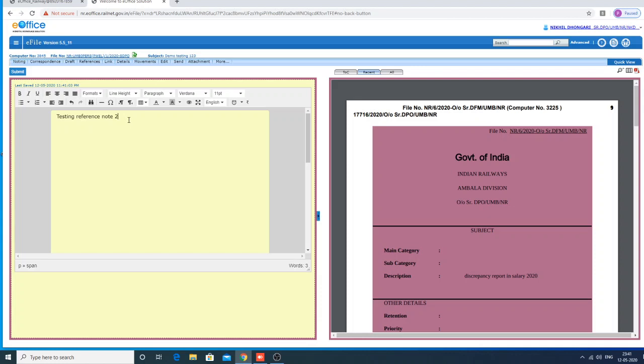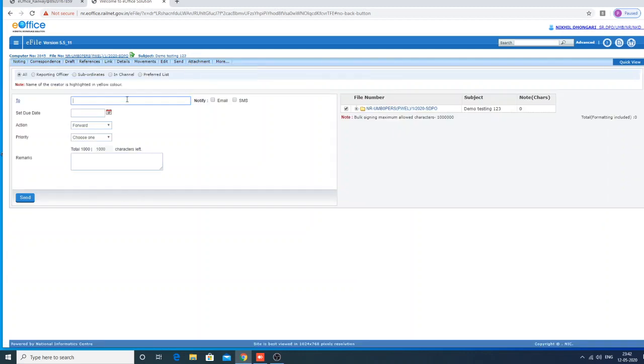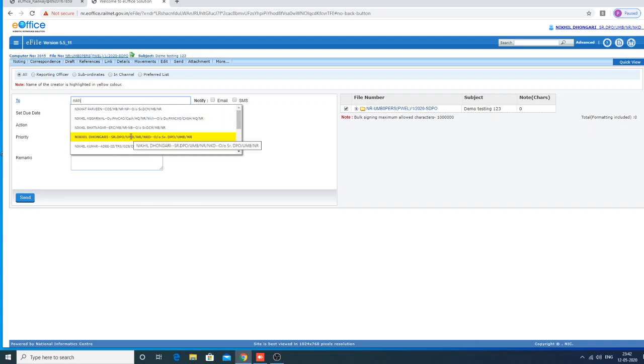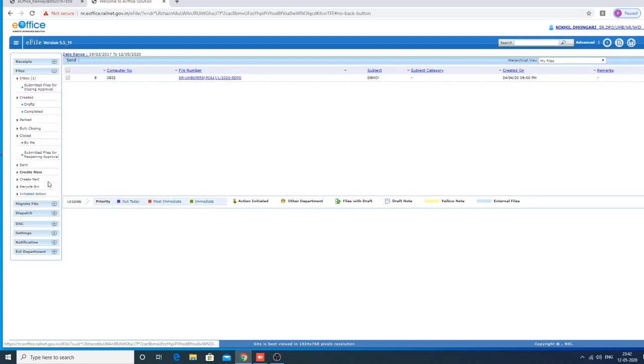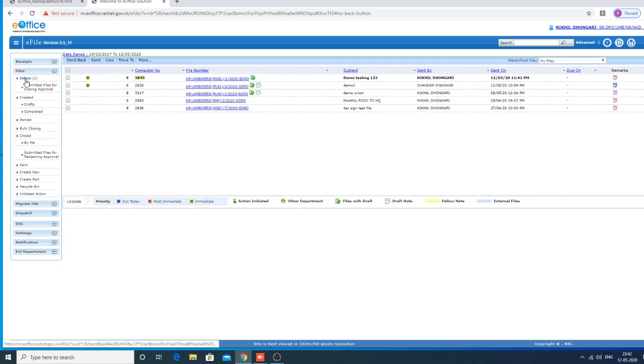When the note is started in the yellow note, let us assume that it is completed. After completion, it can be sent to the next higher authority by clicking the send button. So here I am sending it to the next higher authority. I am just writing my own name here, selecting. I received the file in my inbox.